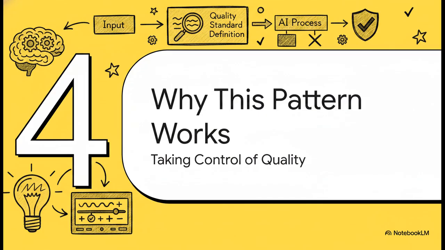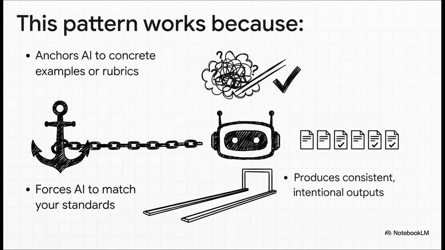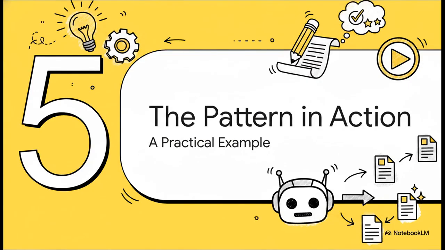Now, what's really fascinating here is why this is so incredibly effective. It totally changes the AI's job. It's no longer just about pure creation. It's about careful calibration to your standards. Think about it. Clear constraints don't limit creativity. They focus it. You're building a much more reliable process. So yeah, this works because it takes all the guesswork out of the equation. It forces the AI to anchor its work to something concrete, either your examples or your rules. It has no choice but to match your standards instead of making things up. And that's how you finally get rid of that frustrating ambiguity and start getting results that feel consistent and intentional every single time.